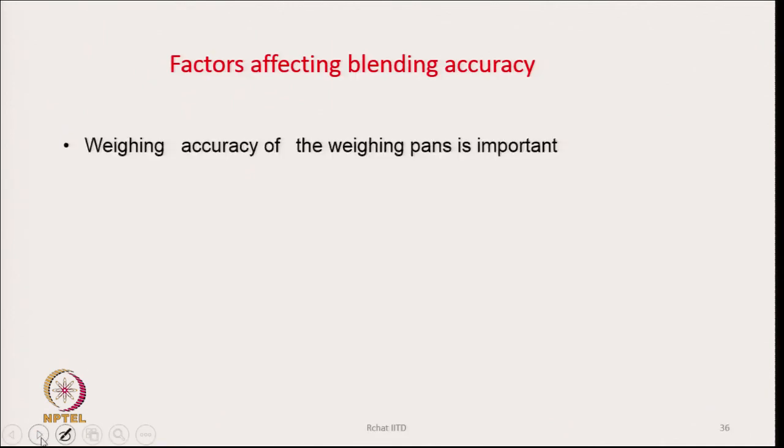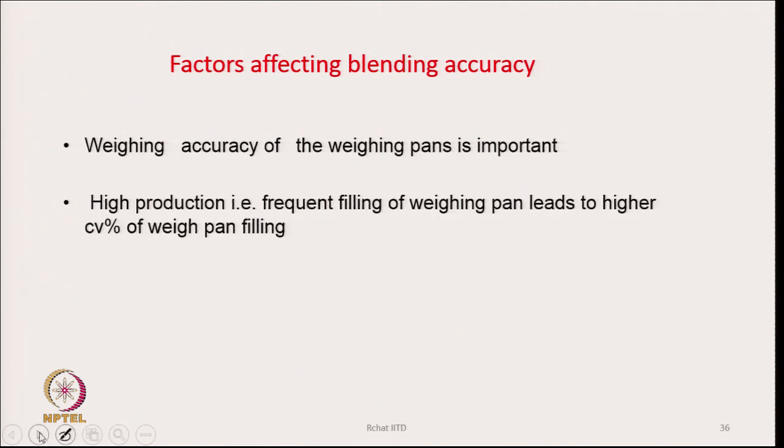So, if we want to mix 4 different types of material, we use 4 blenders. If we want to use 3 materials, we use 3 blenders. If we want to mix 2 materials, we can use 2 blenders for 1 material, another 2 blenders for another material. So, a lot of possibilities are there if we have a number of blenders with us.